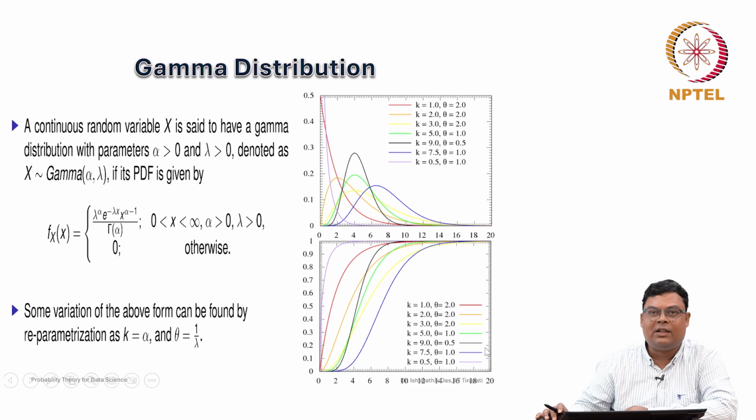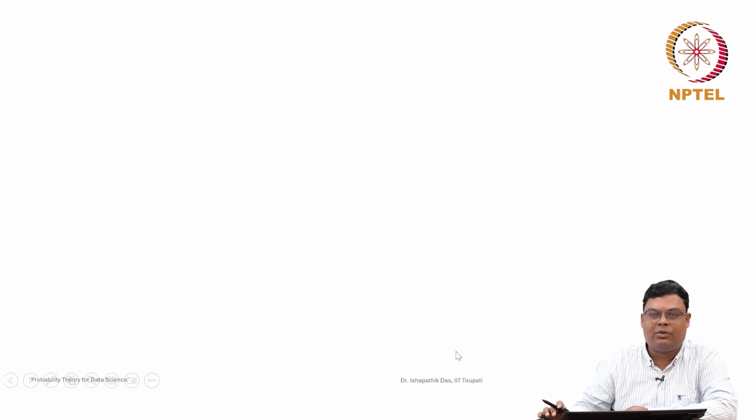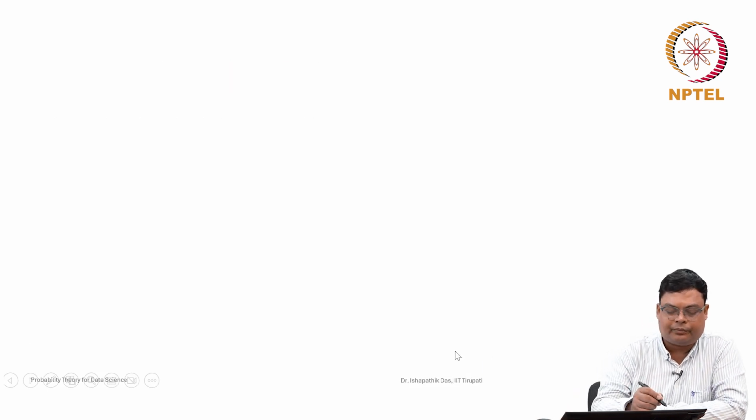So, let us discuss some of the important properties of the gamma distribution. So, what is the gamma distribution?